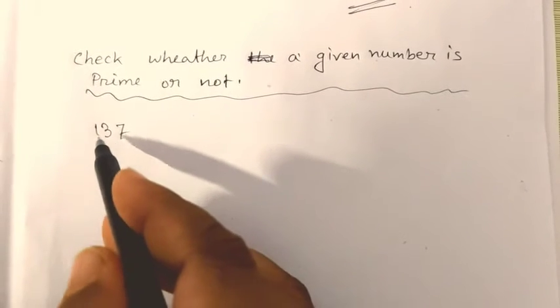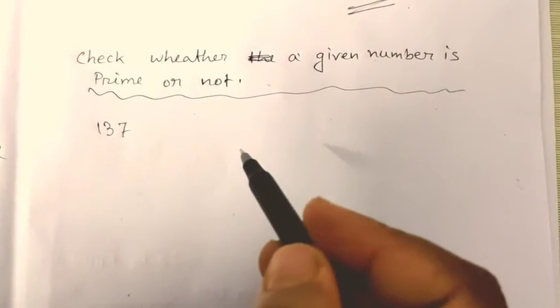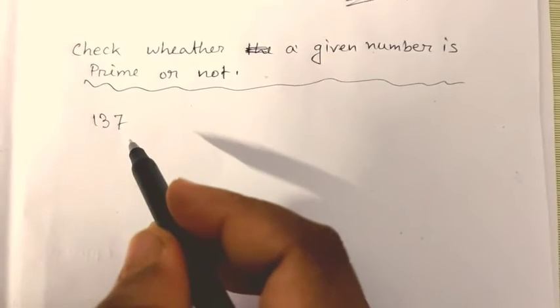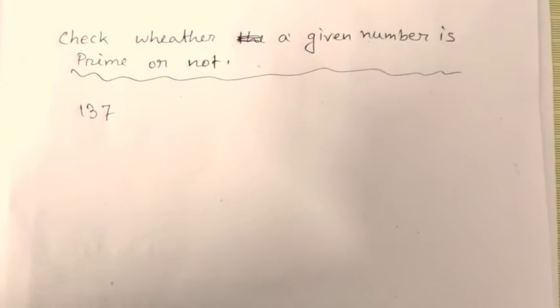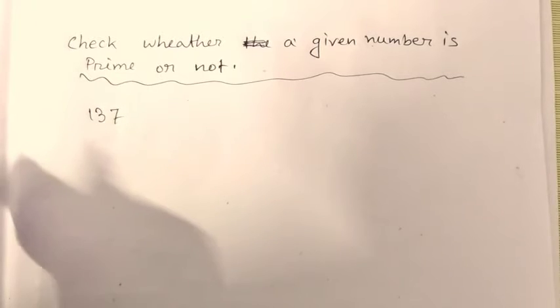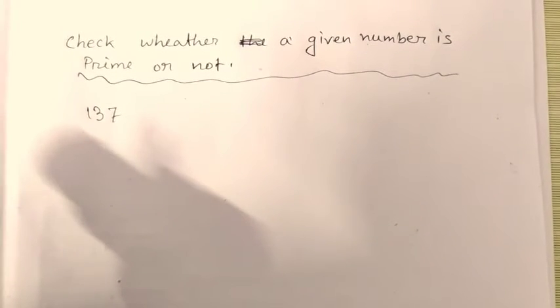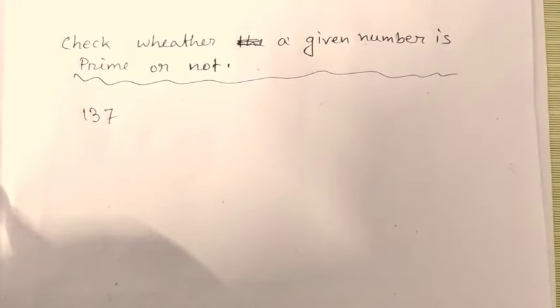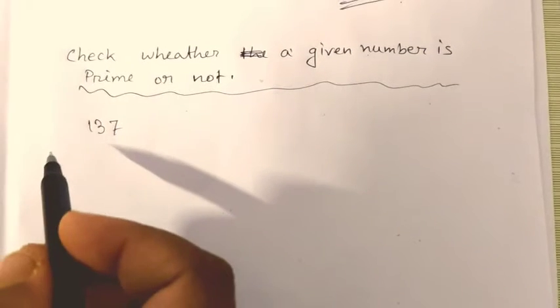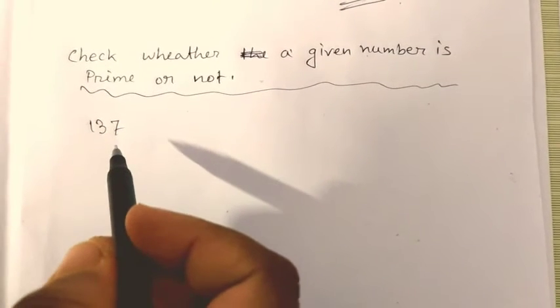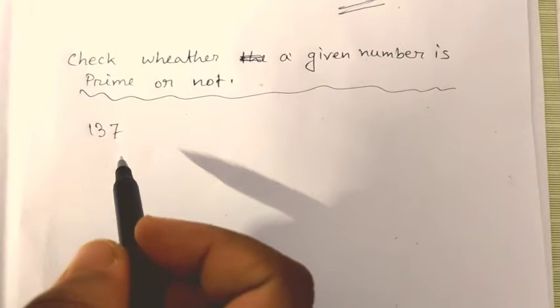It should not have any other divisors. So should I check all the numbers less than 137? Is it possible? Never. So what will we do?